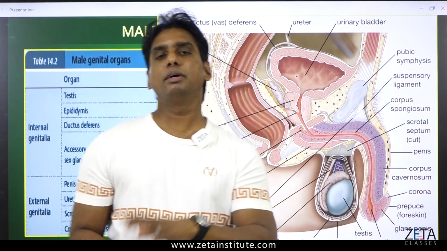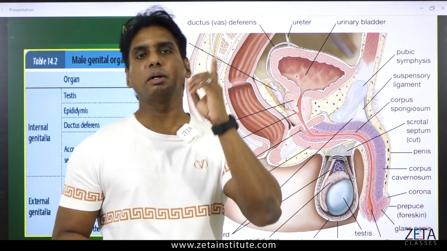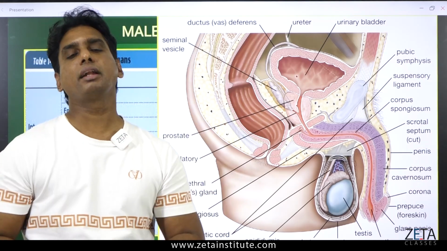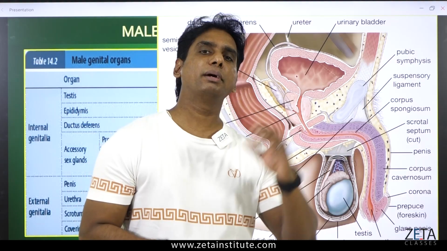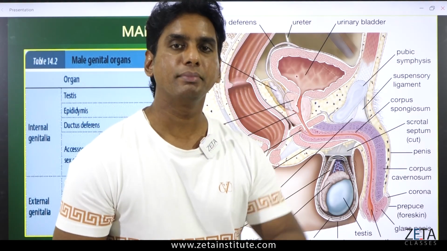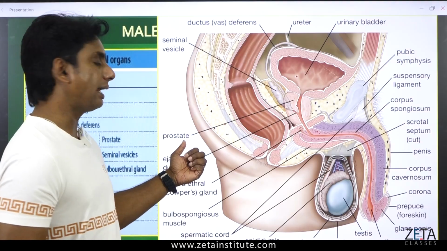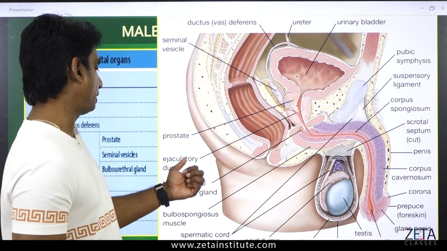Out of the millions of sperms produced in ejaculation, only one sperm is required. The rest are all disintegrated or eliminated by this medium secreted by the ovum. So that particular chemical has to be neutralized by the alkaline medium produced by the prostate gland. That is a function of the prostate gland.